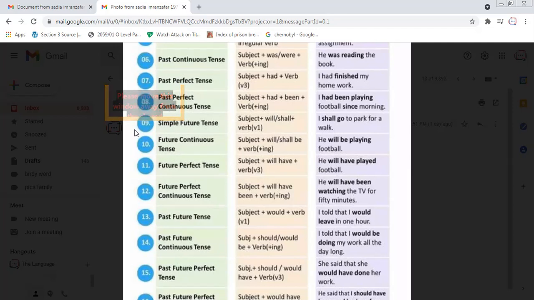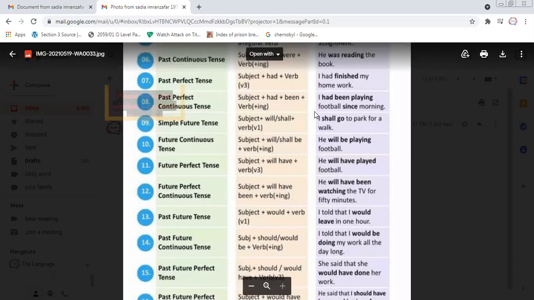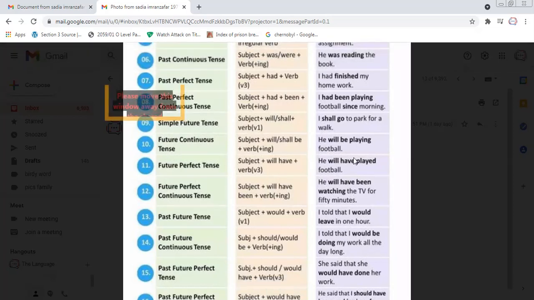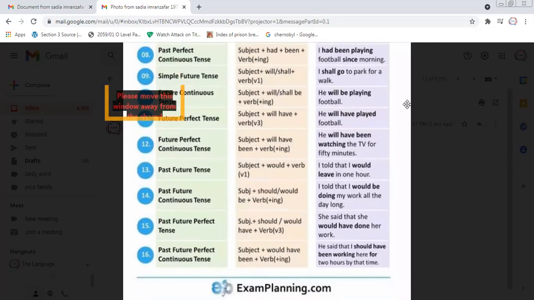Then we come to past future perfect tense. In past future perfect tense, we use subject, would. Instead of will, we use would. Instead of shall, we use should. So this is past future continuous tense. And then past future perfect tense: would have done. Subject, should, would, have, and third form of verb.